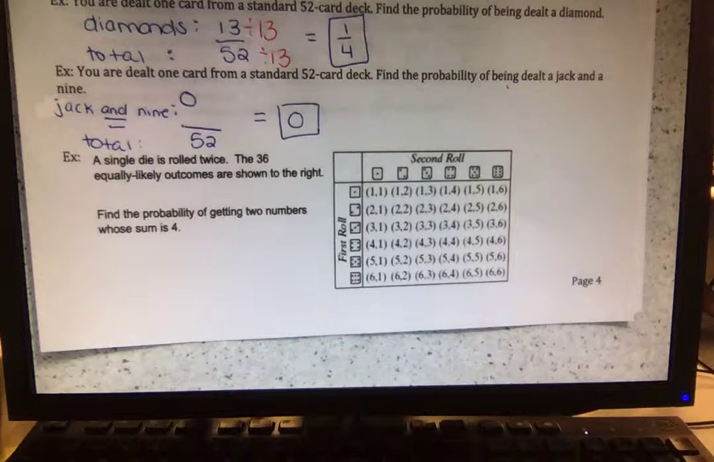Bingo. Okay. So a single die is rolled twice, so that the 36 equally likely outcomes are shown. So if you roll a 1 and a 1, a 1 and a 2, so on and so forth. So find the probability of getting 2 numbers whose sum is 4. So which one of these add up to 4?